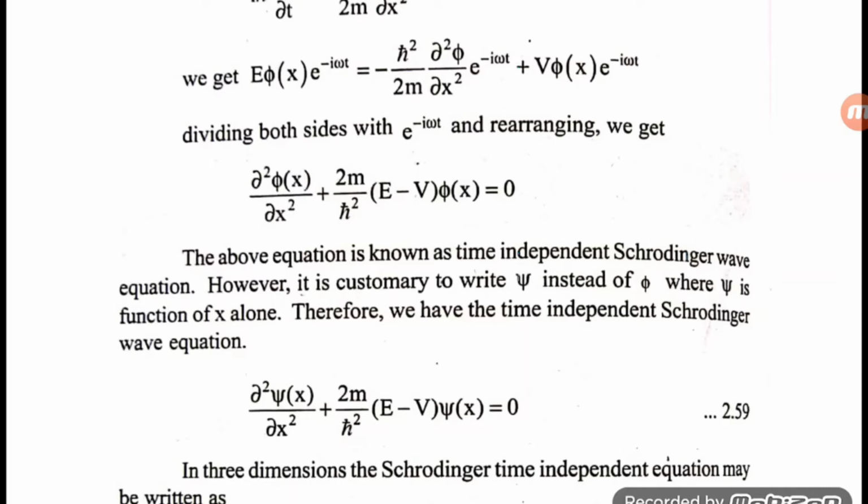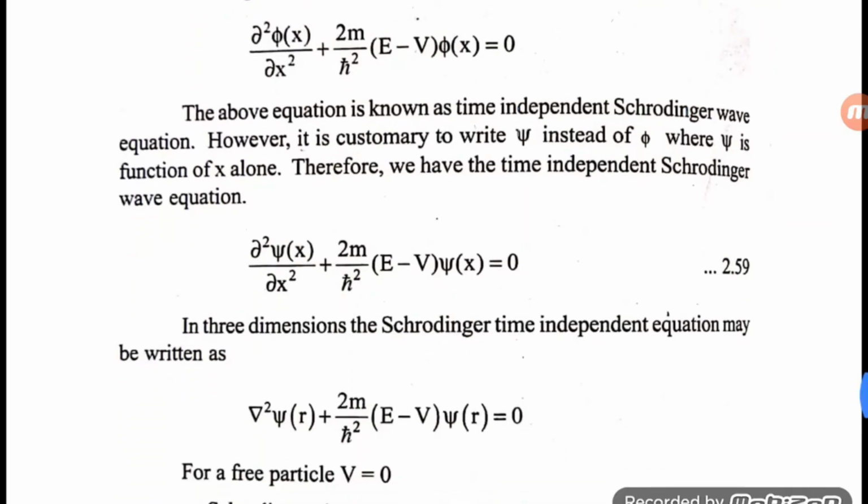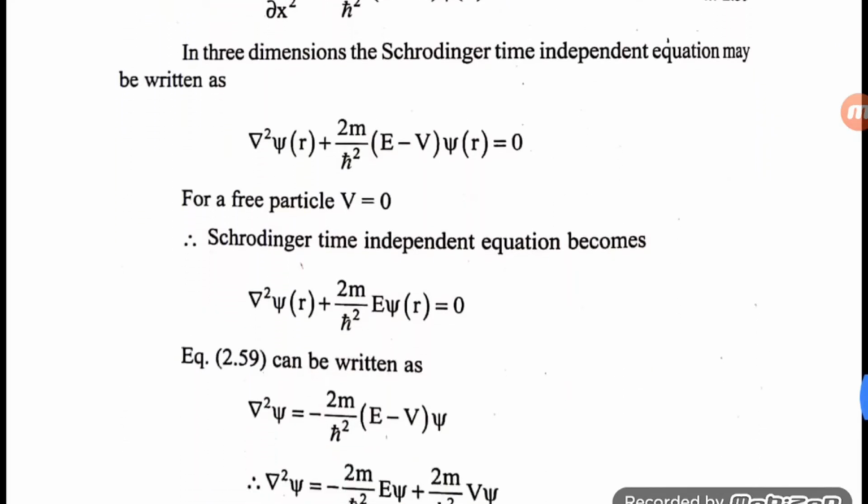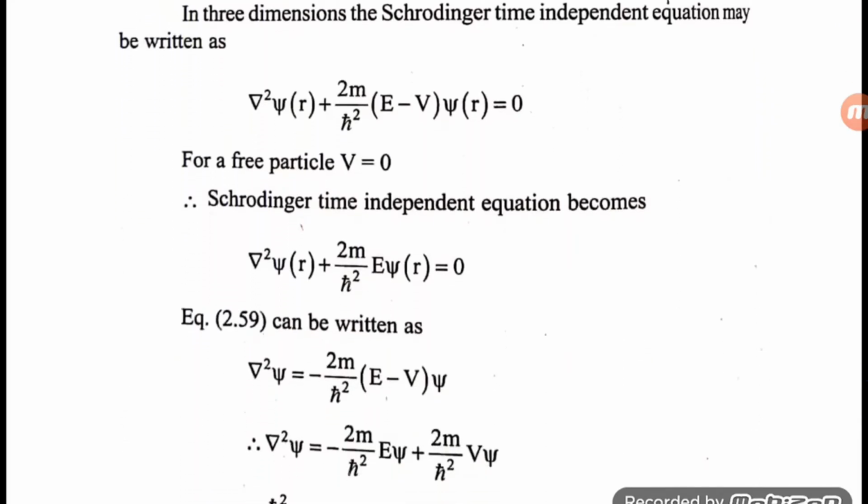In 3 dimensions, the Schrodinger time independent wave equation is del square psi r plus 2m by h cut square (E minus V) psi r is equal to 0, where for a free particle the potential energy V is equal to 0. Therefore, the Schrodinger time independent wave equation becomes del square psi r plus 2m by h cut square E psi r is equal to 0.